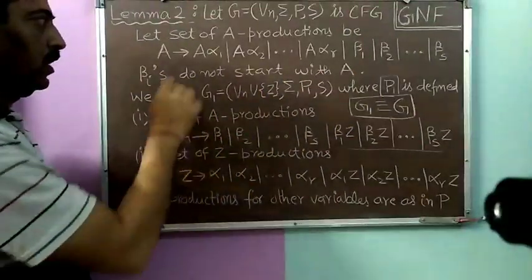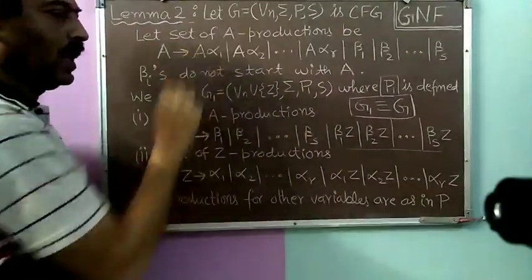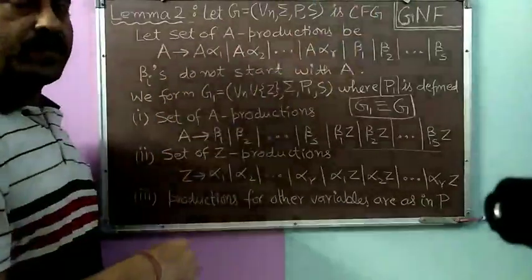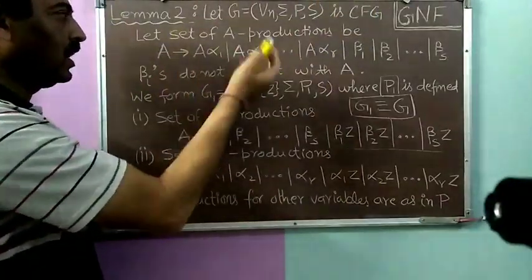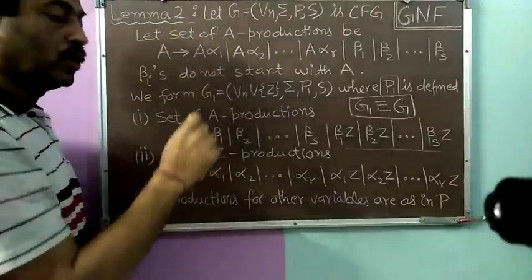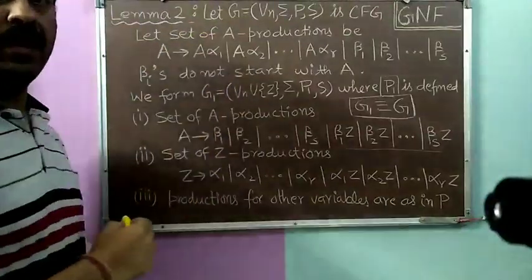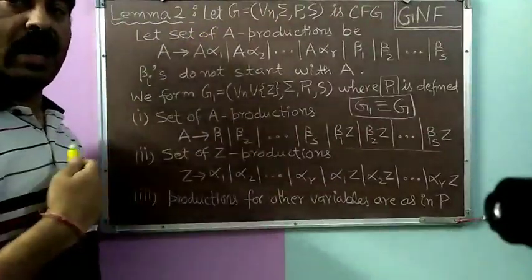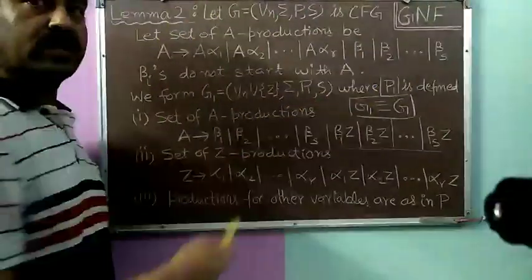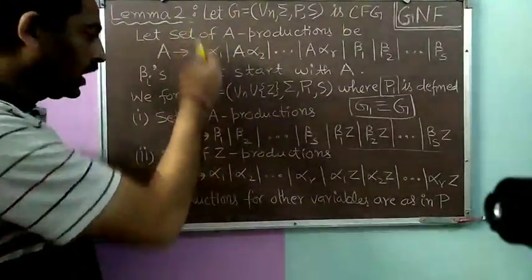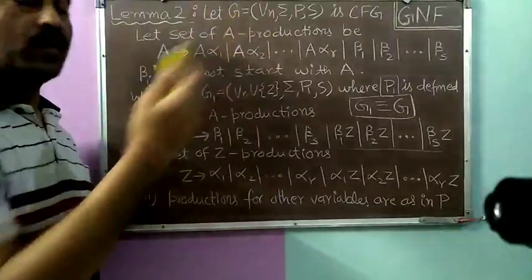So what have we done? The variable A, which was appearing as the first symbol on the right hand side of the A productions, we have removed. So if a variable is appearing as the first symbol on the right hand side of its own productions, with the help of this lemma, we can remove that particular variable.